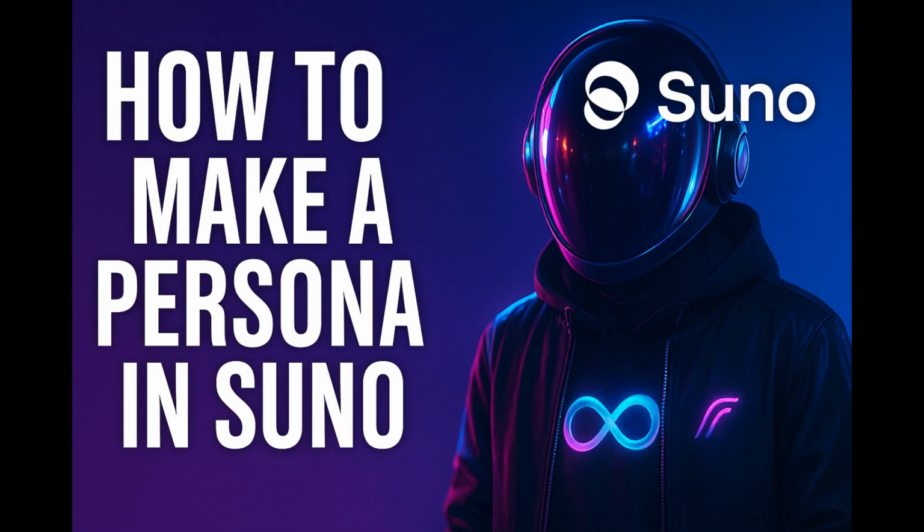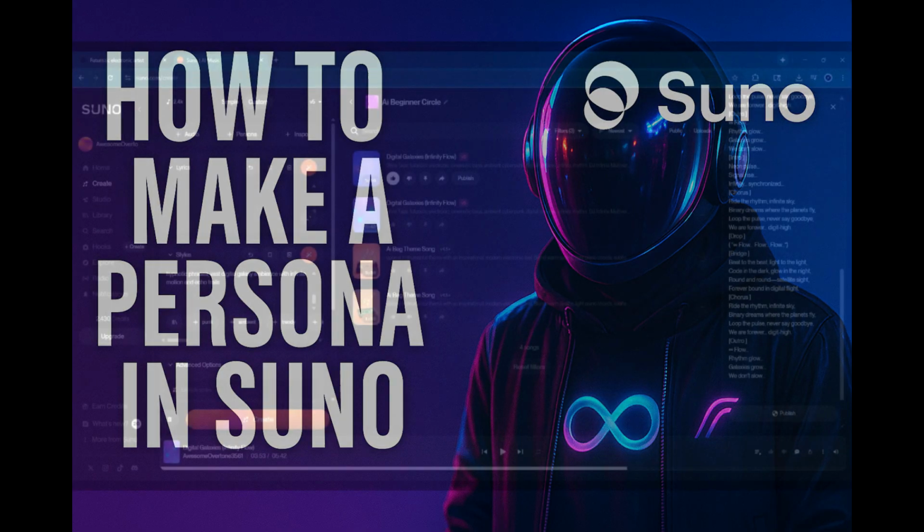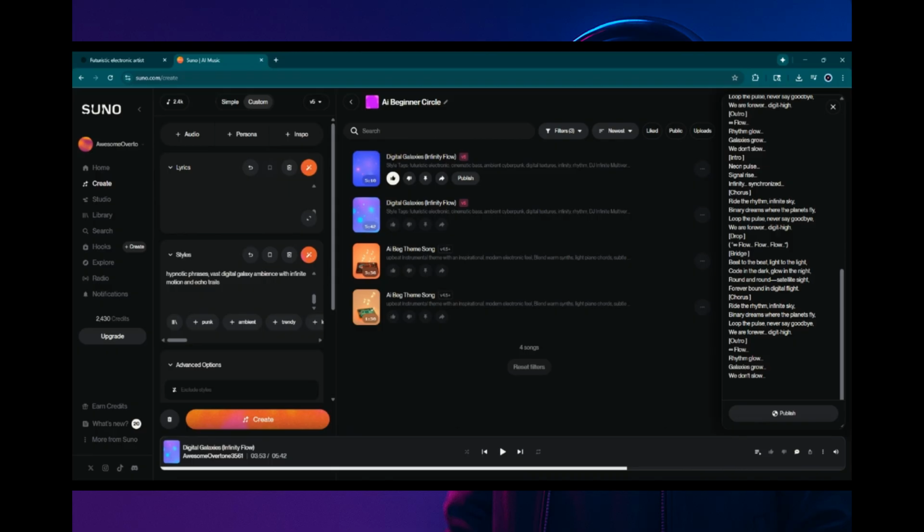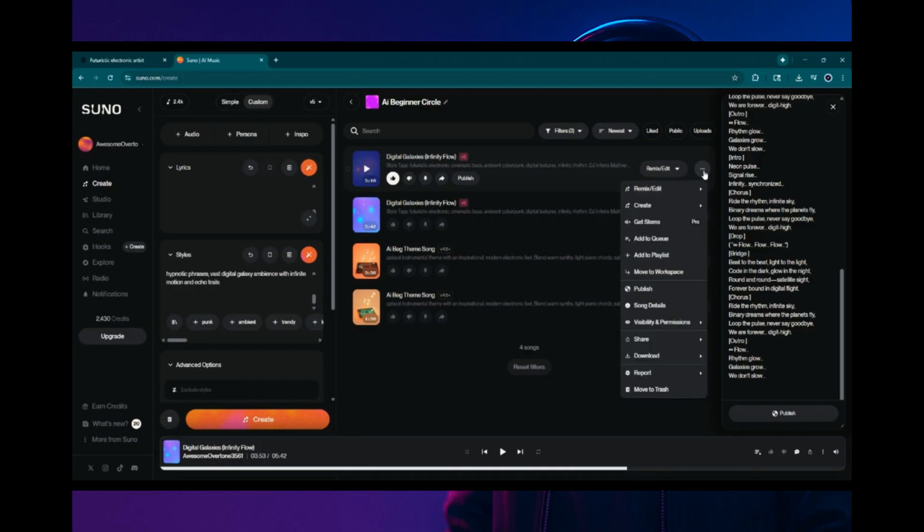Alright? And now that we've designed our AI artist, we have created some branding and logos for the artist, and we have created their first song. So now as part of their ongoing branding, we are going to lock in that song style. So I chose the song that I like the best. They give you 2. If you want to generate more, of course you can. But now that I know that this is the one that I like, you're going to go over to the song. You're going to hit the 3 dots and create and make persona.